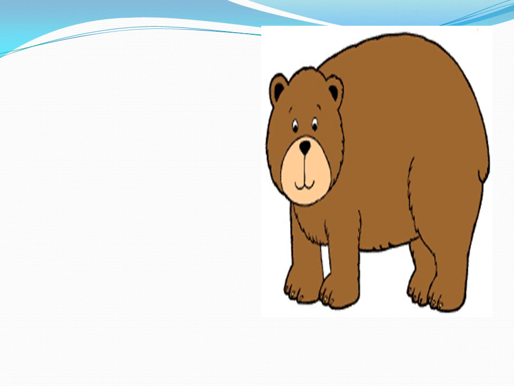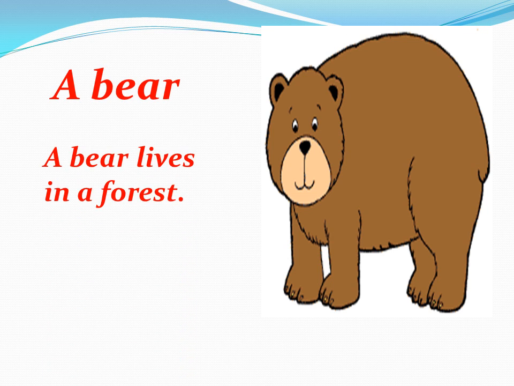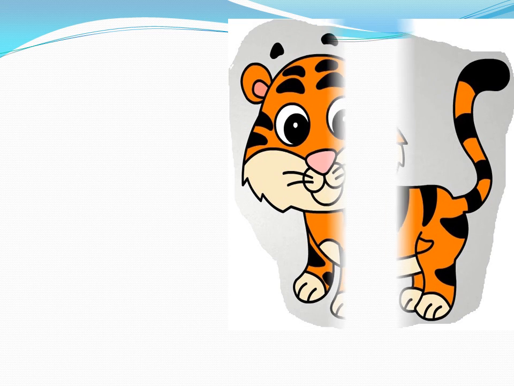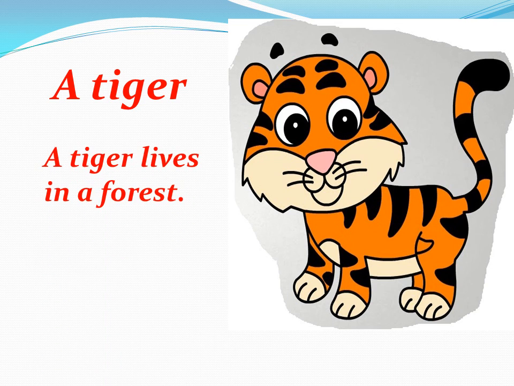What is this? A bear. Great. Where does it live? Lives in a forest. It's a wild animal. What is this? Tiger. Great. A tiger lives in a forest. So it's a wild animal.